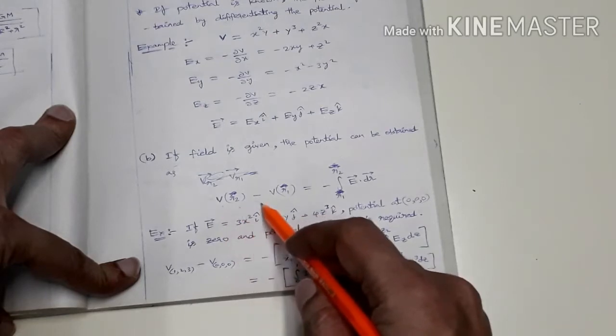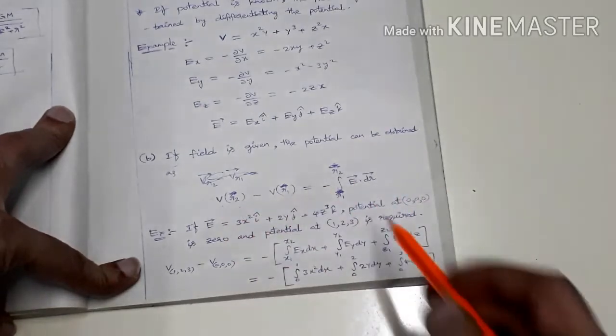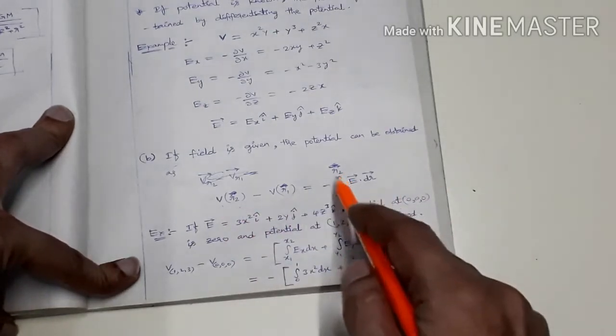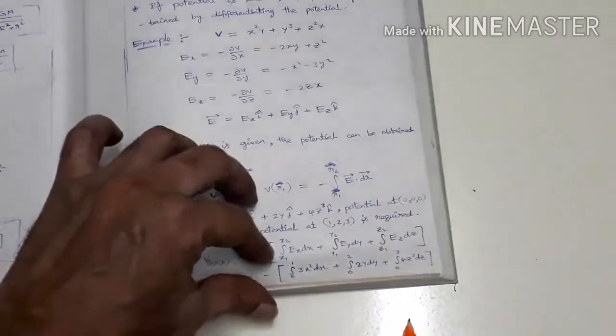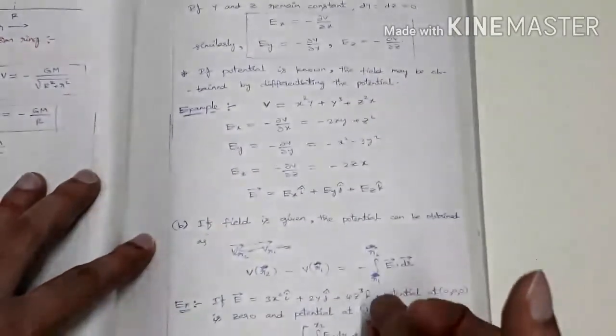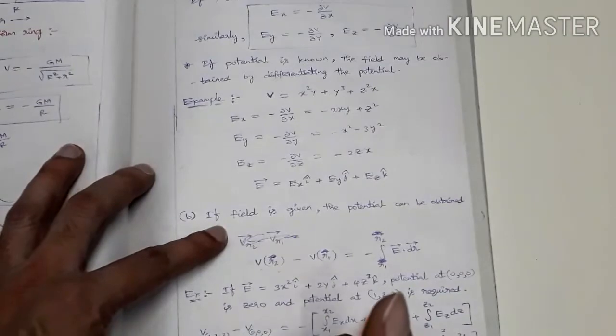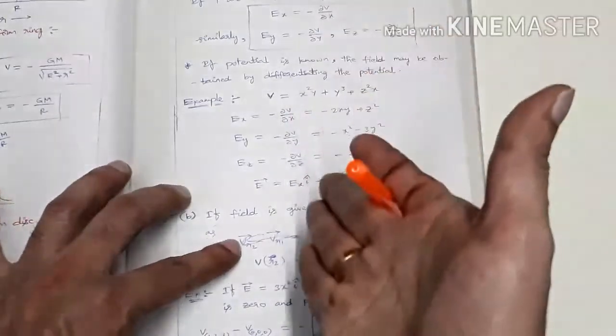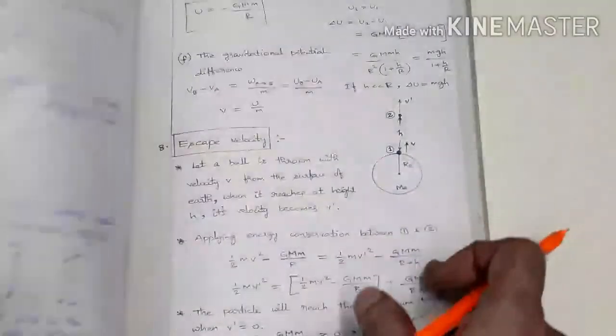Potential at R2 minus potential at R1 is equal to the integral from R1 to R2 of E bar dot dr bar. In this way, if the field is given to us, we can find the potential difference between two points, and if the potential is given to us, we can find the field here.